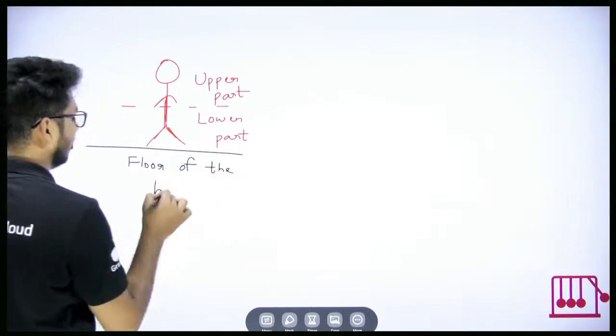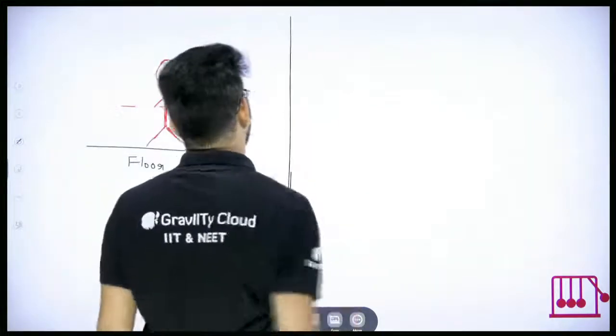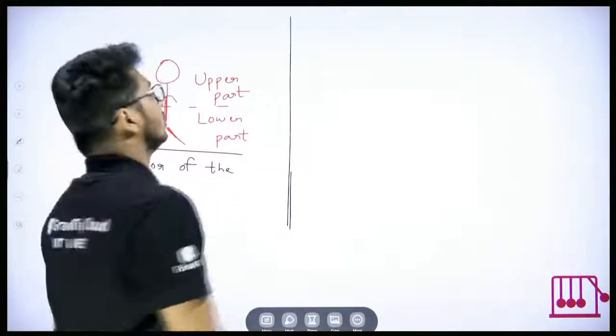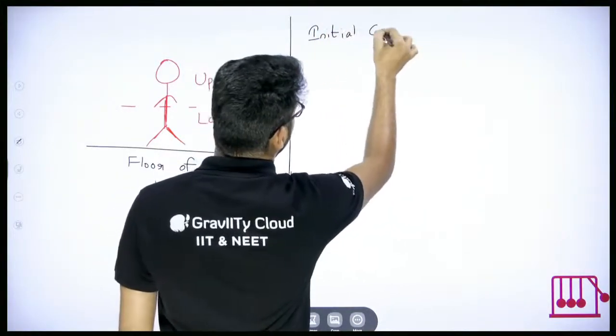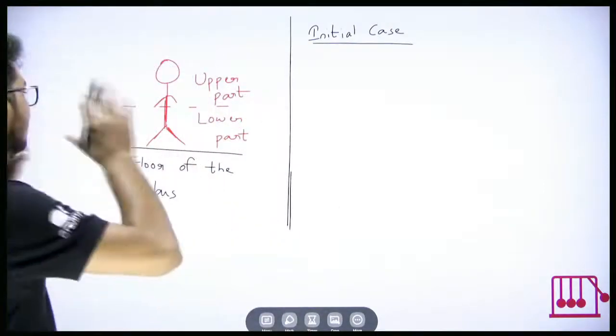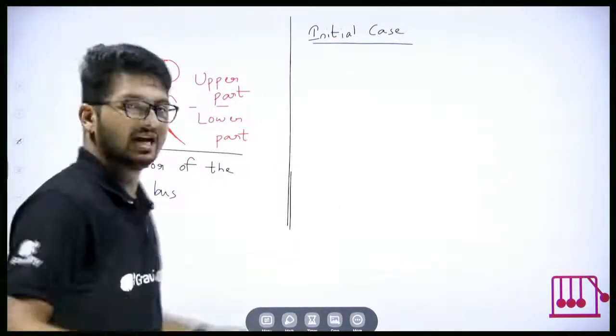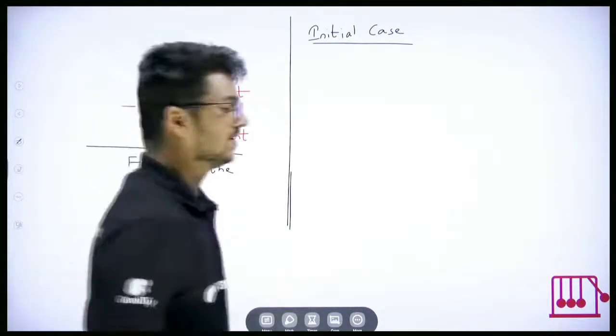So when we talk about inertia, you have to think about two cases: the initial case and the final case. Initially, the bus is at rest and obviously I am standing in the bus. If the bus is not moving, I am also not moving.